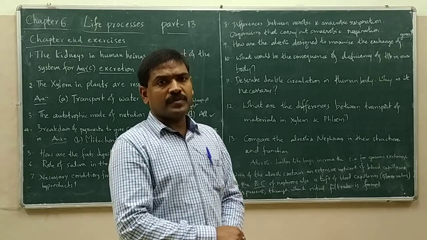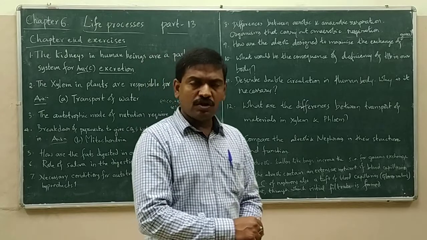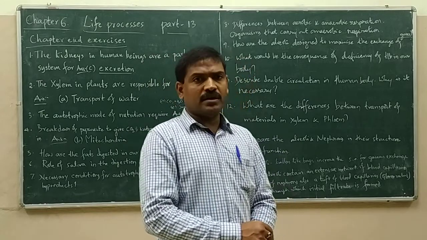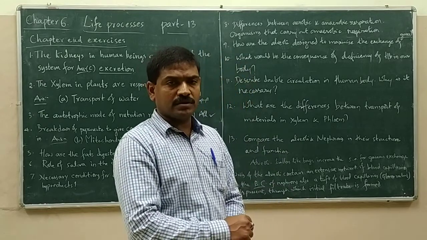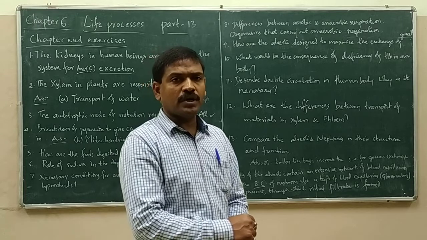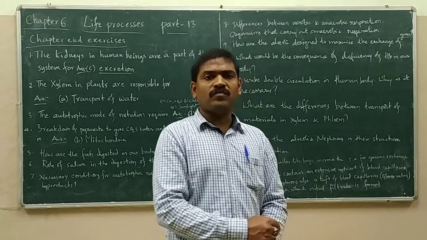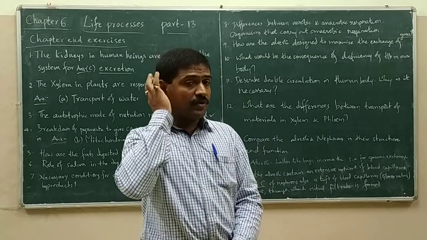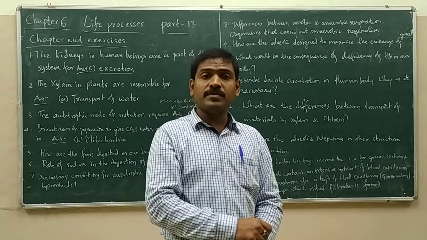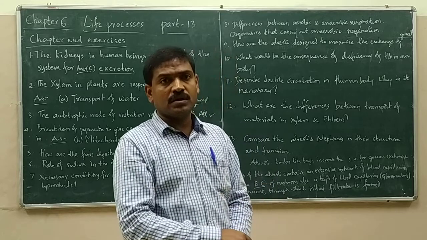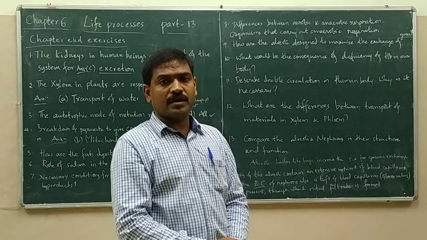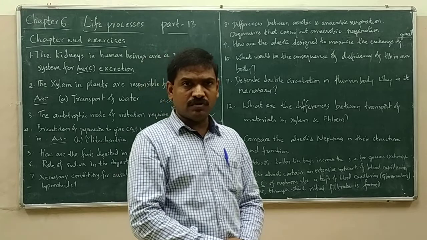By phloem, in the sieve tubes, the food materials and other substances like amino acids, etc., are transported from chlorophyll containing regions to non-chlorophyll containing regions. Means where chlorophyll is not present, where food cannot be synthesized. To all such regions, the food and amino acid like materials are transported through the sieve tubes.